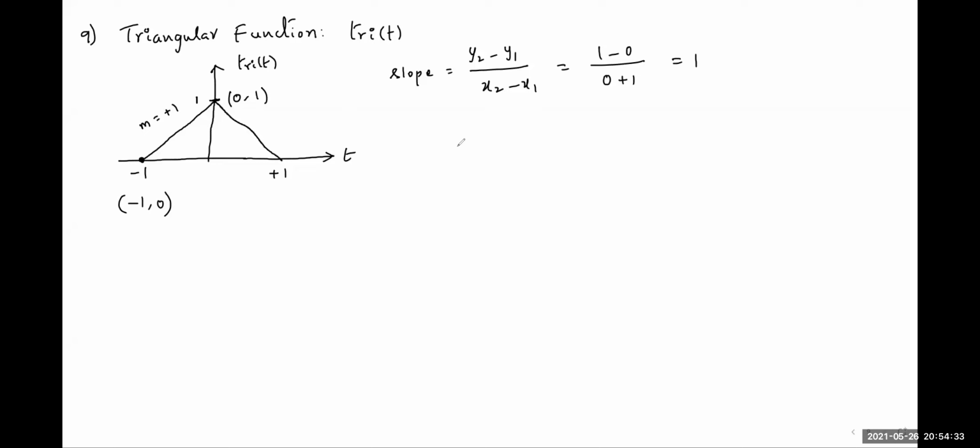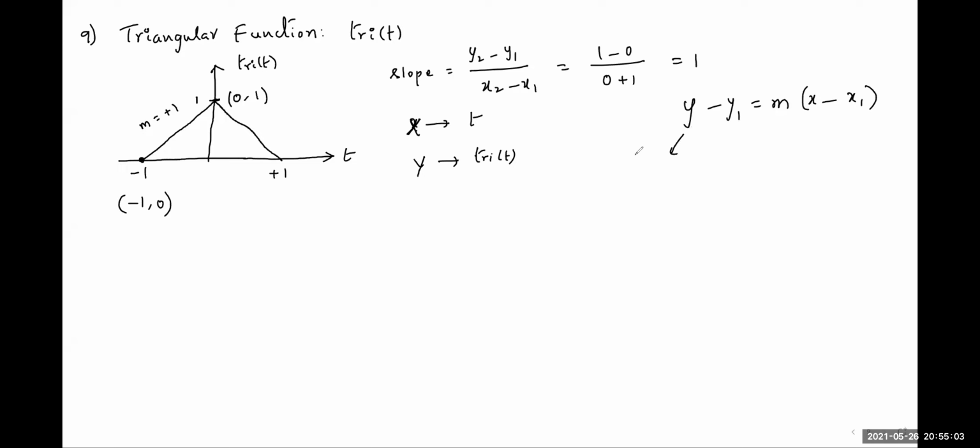On the x-axis we have t. On the y-axis we have tri of t. So we know the straight line equation: y minus y1 is equal to slope into x minus x1.